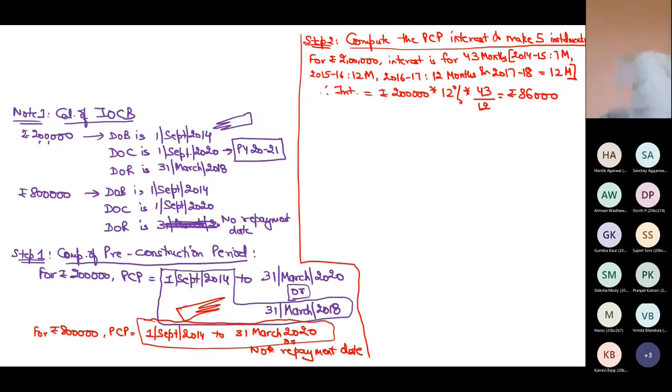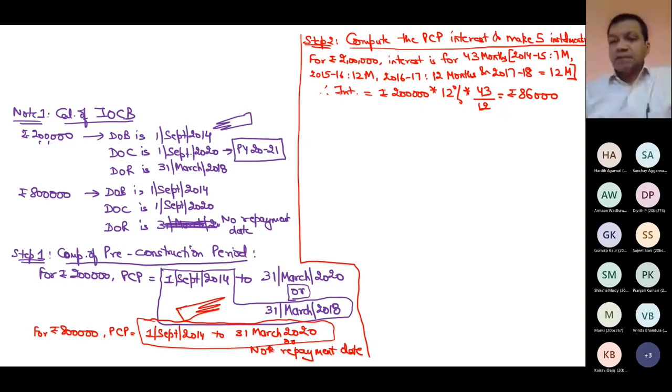Is this calculation coming correct? Or is there any problem? No, it is correct.